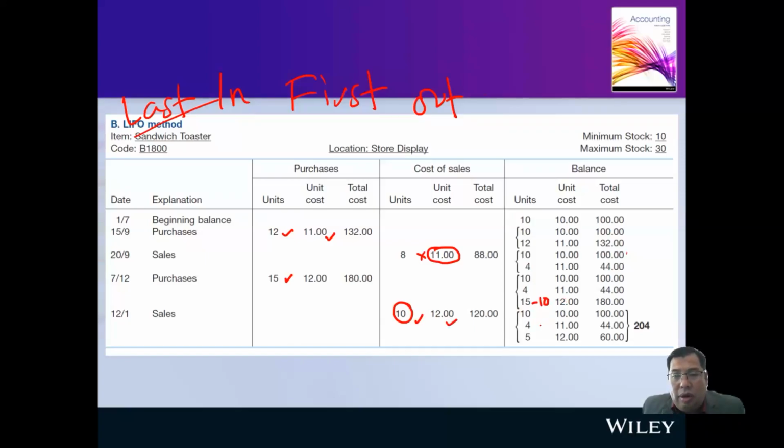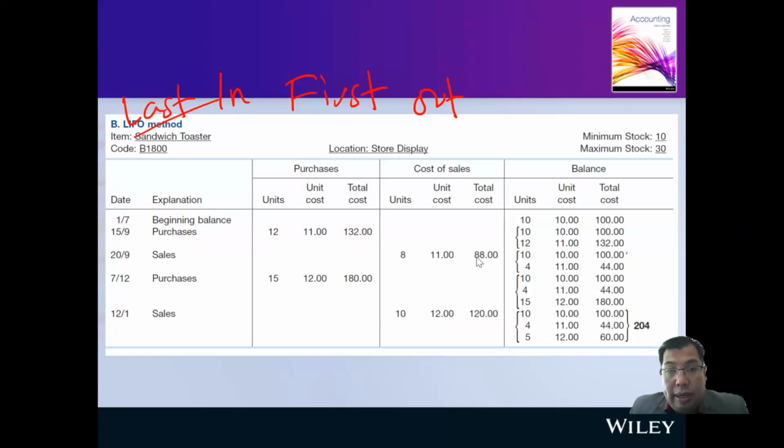So the balance of your inventory will be 10 remaining unchanged, 4 remaining unchanged, and 15 minus 10 gives you 5. So this will be your new balance of inventory. This is the method we call last in, first out.